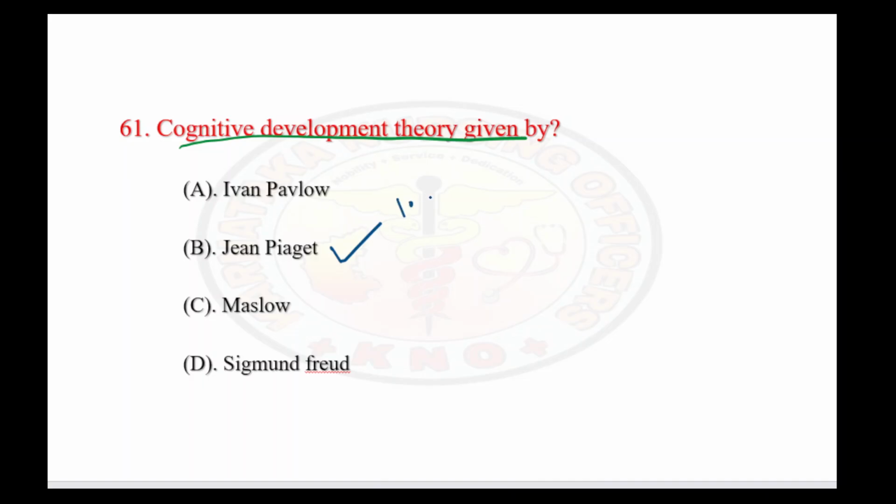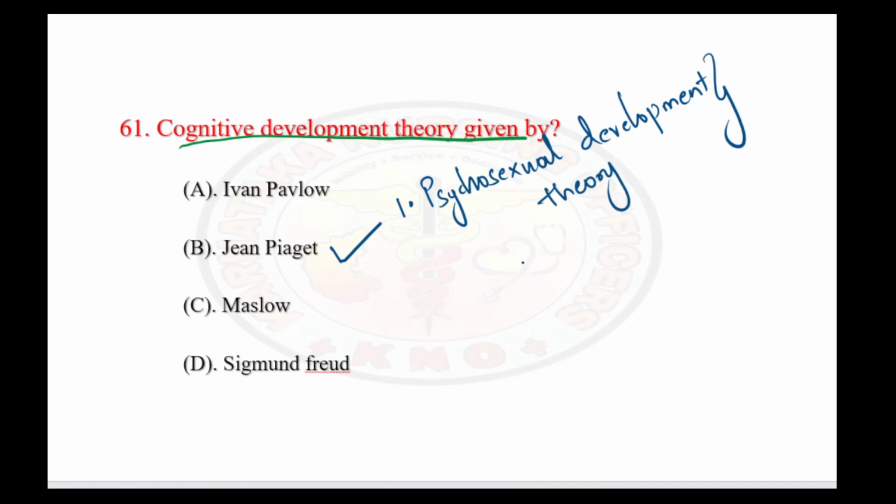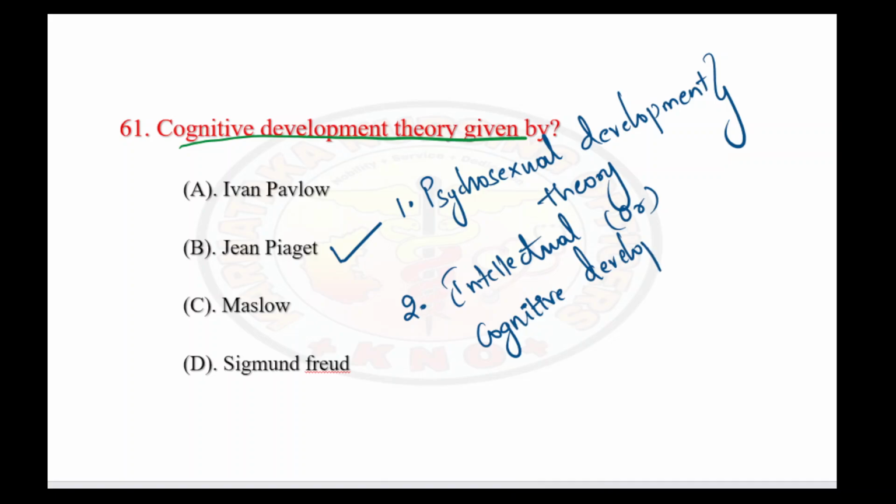So I'll just write the theories and who invented them here. Let's see the first theory, psychosexual development theory. Second one is intellectual or cognitive development theory.